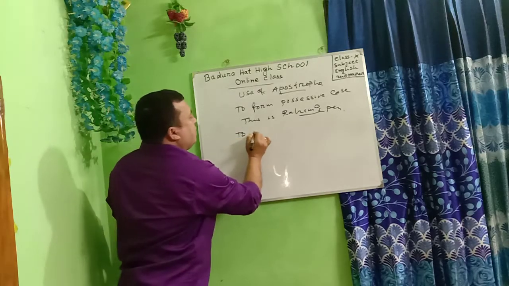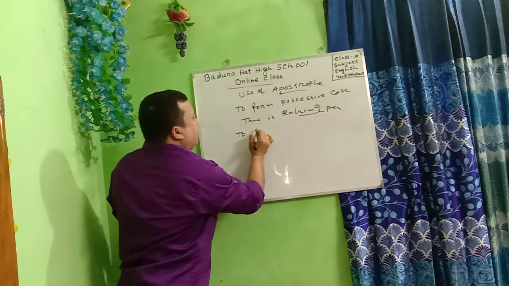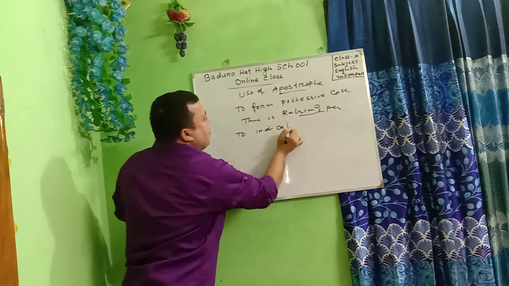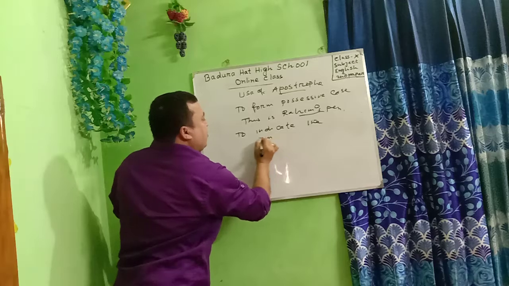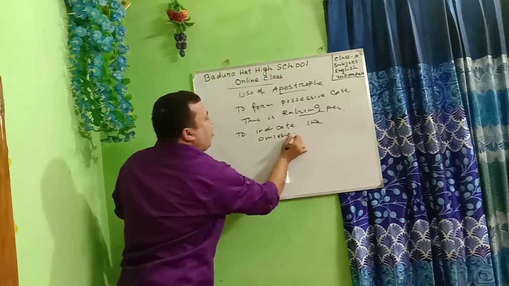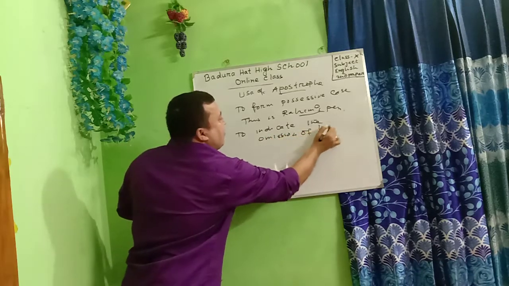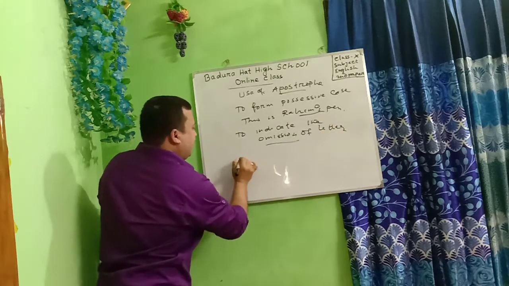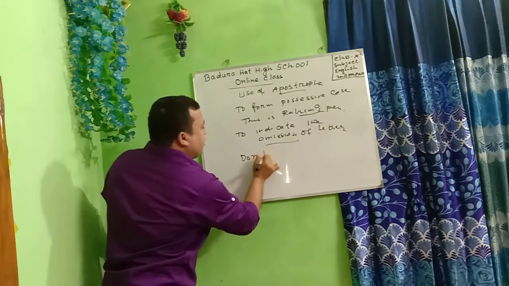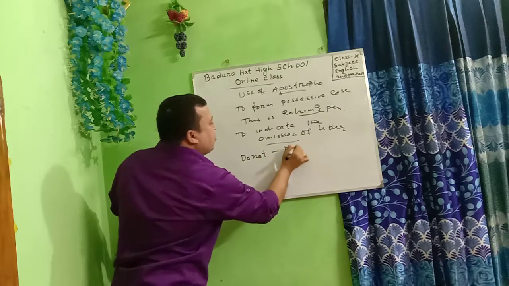Apostrophe is also used to indicate the omission of letters. Do not, don't.